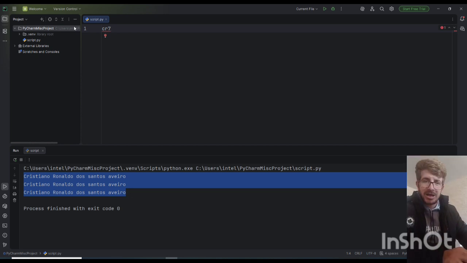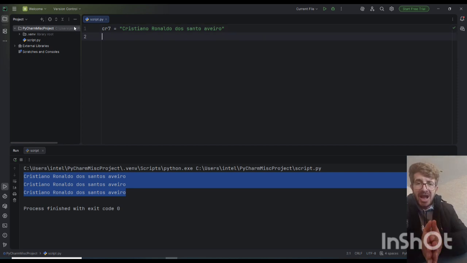So we say CR7 equals Cristiano Ronaldo dos Santos Aveiro. Okay? Now Python knows that CR7 is Cristiano Ronaldo dos Santos Aveiro. Simply.